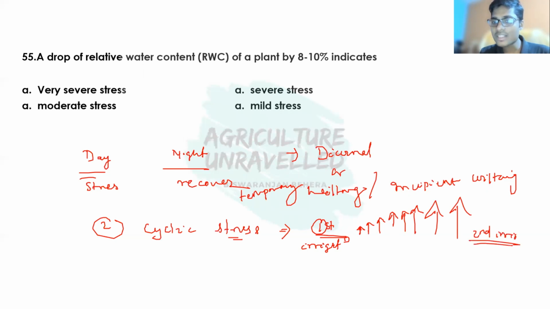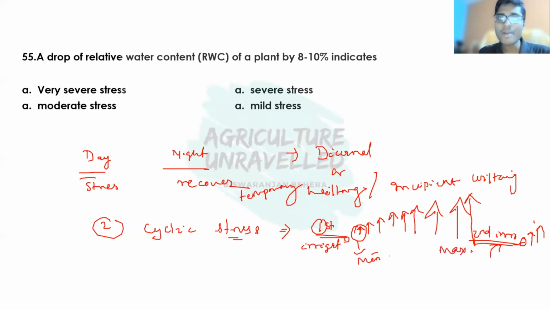When we apply the second irrigation, this cyclic stress will become 0, and then it will go on increasing again. That is why this stress is known as cyclic stress. So a question can be asked: cyclic stress is maximum at which irrigation? It is maximum just before the second irrigation, and just after the first irrigation, cyclic stress is minimum. I hope the cyclic stress is clear now.